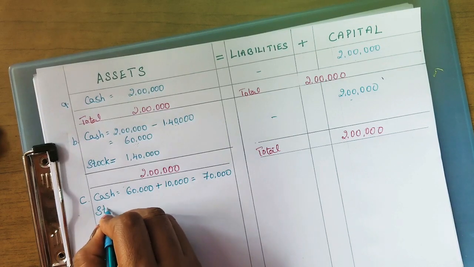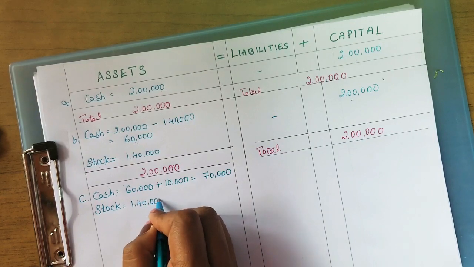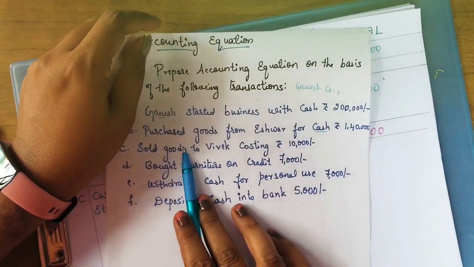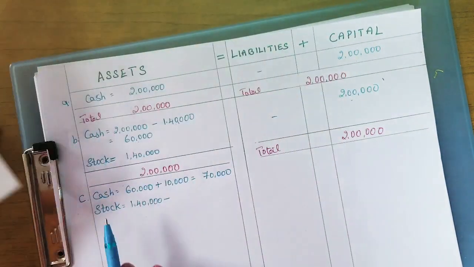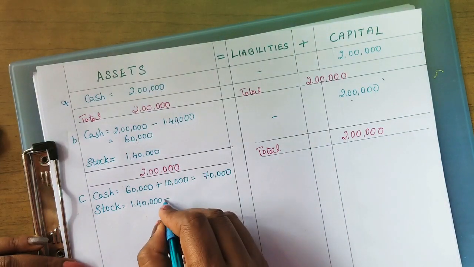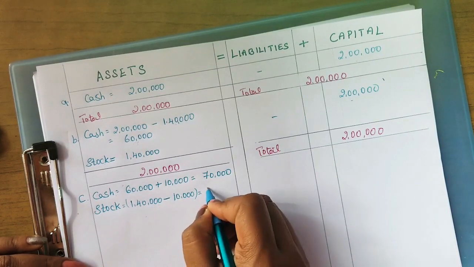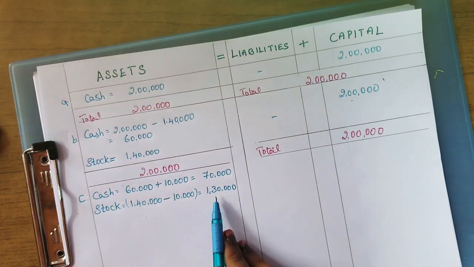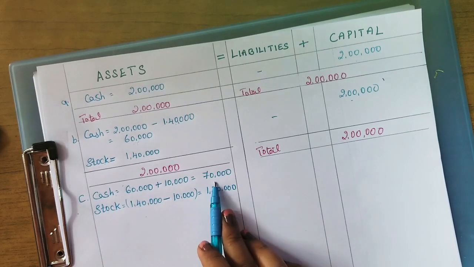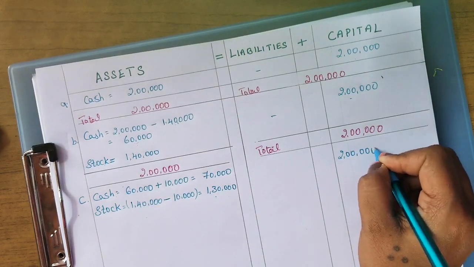Now what about the stock? Stock balance is 1,40,000, out of which 10,000 worth of stock we have sold. We have 10,000 worth of goods sold, right? So the stock will be decreasing. So minus 10,000. Understood? So here it will be 1,30,000. Now the stock value is 1,30,000 and cash balance is 70,000. And here capital is not changing, no changes in capital. So it is 2 lakhs.